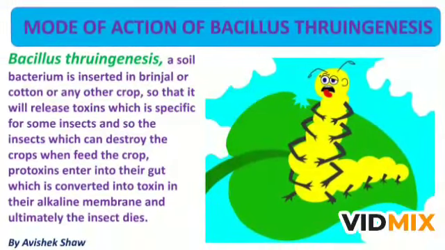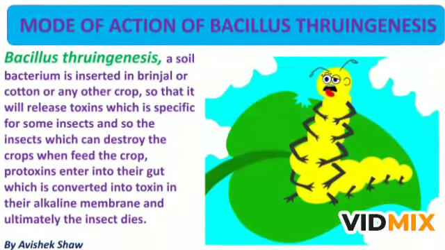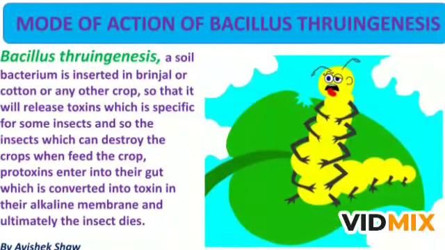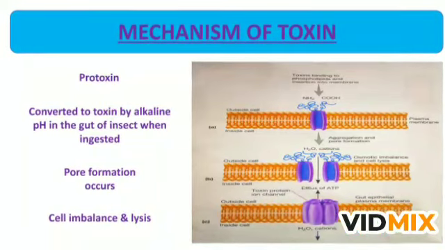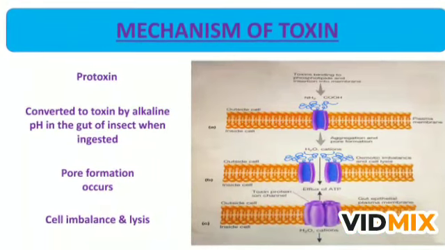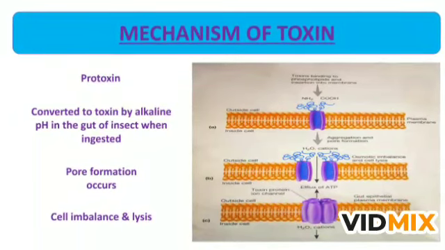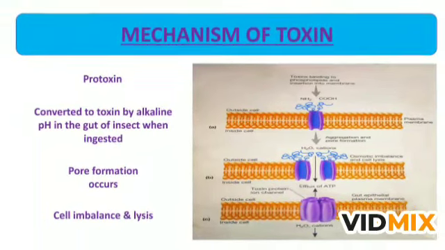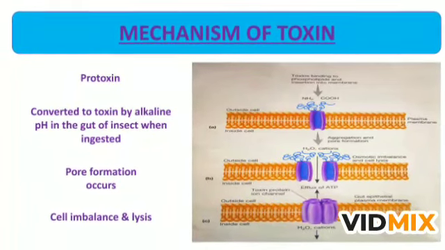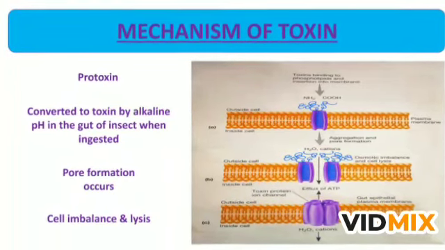Now the question is how it kills insects. Today we will discuss that mechanism only. Actually, this bacterium is weakly toxic to insects as a vegetative cell, but during sporulation, we all know Bacillus species undergo sporulation. During sporulation, it produces an intracellular protein toxic crystal. This parasporal crystal is one of the most dramatic aspects of Bt sporulation. The insecticidal toxins, Cry toxins of Bt, are specific to some insects. These cry genes are expressed during the stationary phase of growth. Cry proteins will be produced from cry genes.